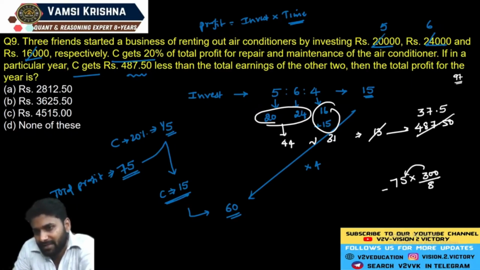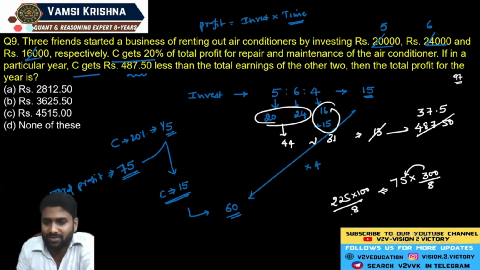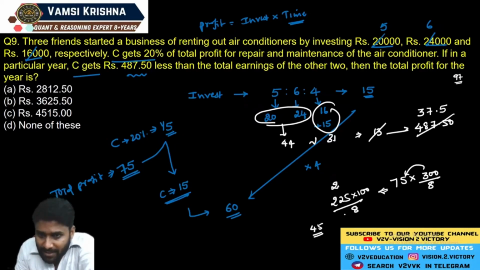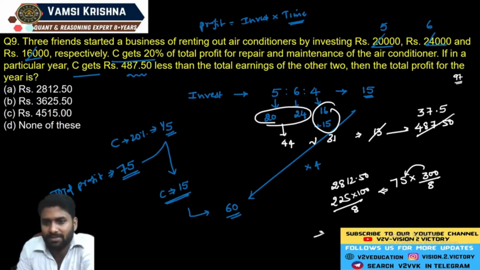So 75 threes are exactly equal to 225, again multiplied by 100 divided by 8. Just go through the cancellation here. 8 eights are 64. The answer is 8512.50. This is the first option.